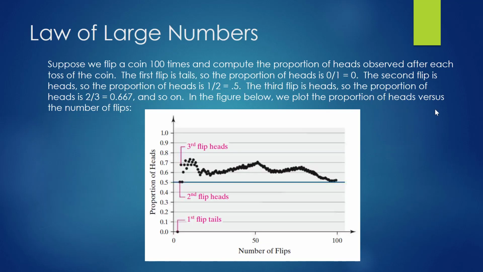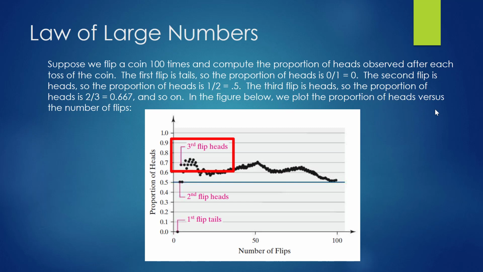Law of large numbers. Suppose we flip a coin 100 times and compute the proportion of heads observed after each toss of the coin. The first flip is tails, so the proportion of heads is 0 out of 1, or 0. We flip the coin once, and 0 of those flips have been heads. The second flip is heads, so the proportion of heads is now 1 out of 2, or 0.5. We flip the coin twice, and 1 of those flips has resulted in heads. Then the third flip is heads, so the proportion of heads is now 2/3, or 0.667. We flip the coin 3 times, and 2 of those results have been heads.